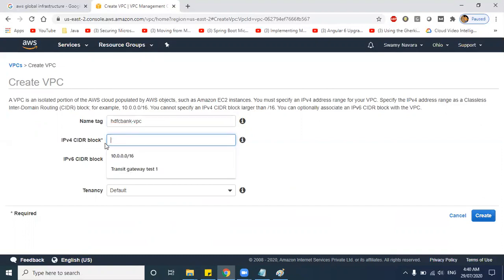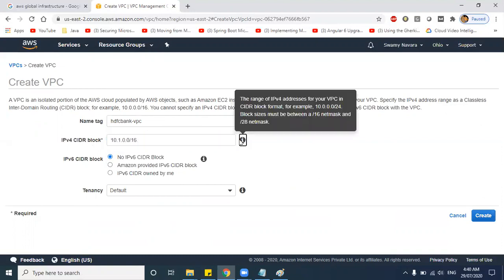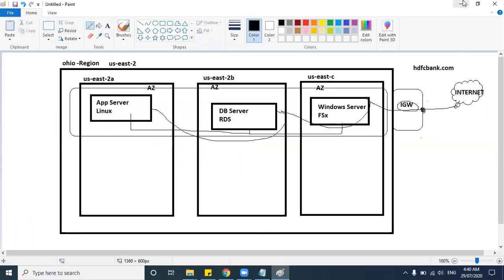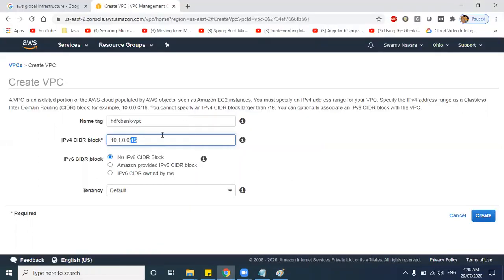But what is this IPv4 CIDR block, right? Let's say I'm giving 10.1.0.0/16. You can understand this is an IPv4 address, but what is this 16? To understand this, the 16 is nothing but the network mask. So let us go to IP address concepts to understand this.